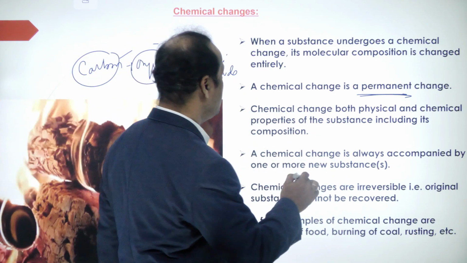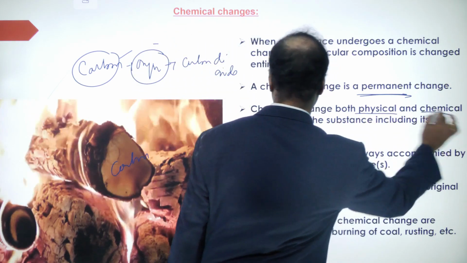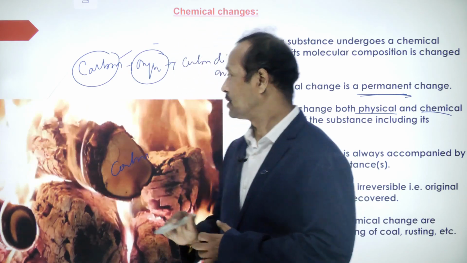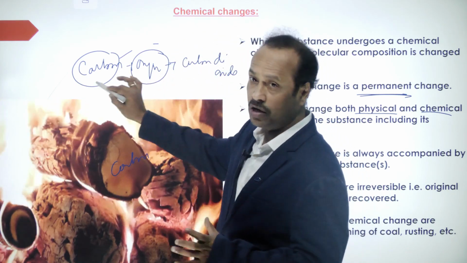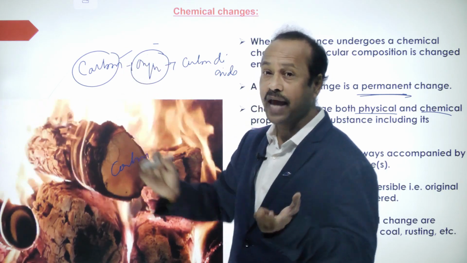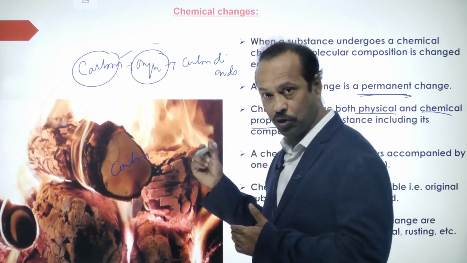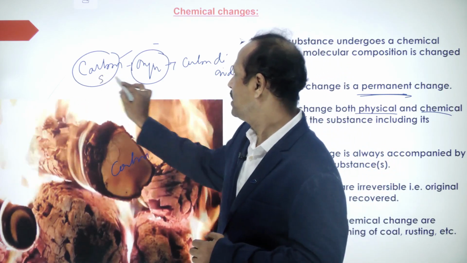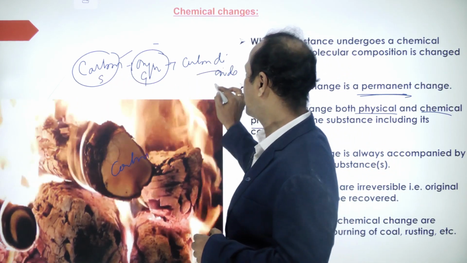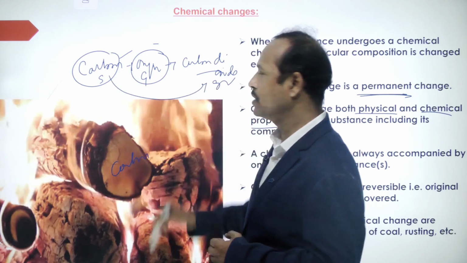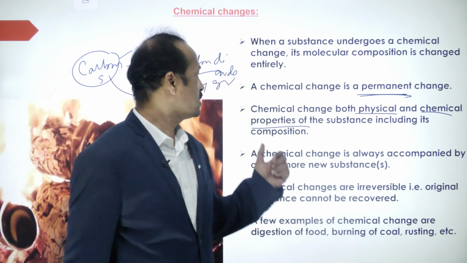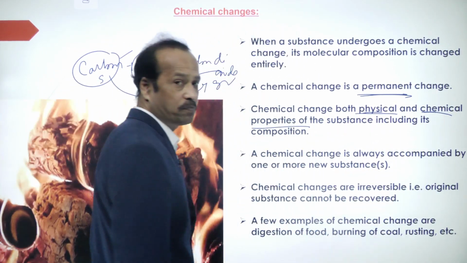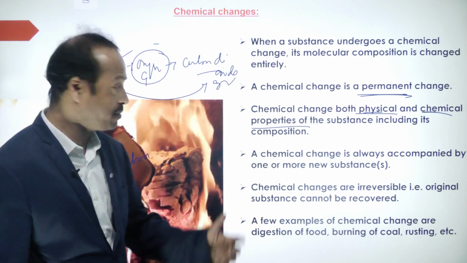Now, a chemical change involves both the physical and the chemical properties. So there will be a change in the physical and the chemical properties. For example, see here carbon and oxygen are both reacting. These are called reactants; we'll discuss them in the next topic, chemical reactions. Here carbon is a solid, oxygen is a gas, but carbon dioxide is what? Gas. So solid is converting into gas. So the meaning is there is a change in the physical as well as chemical properties.